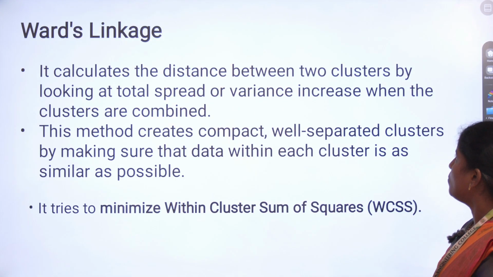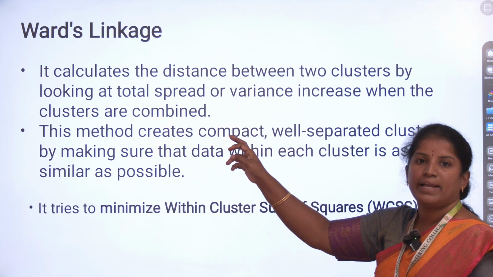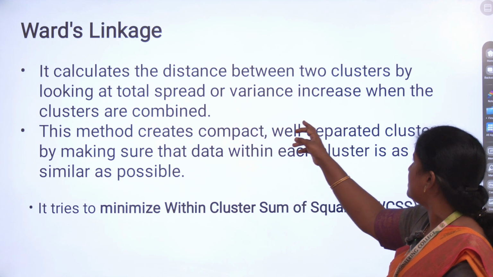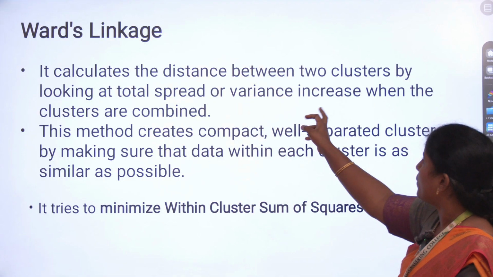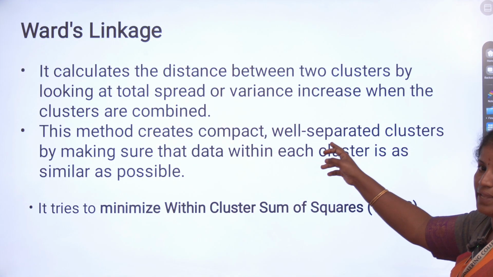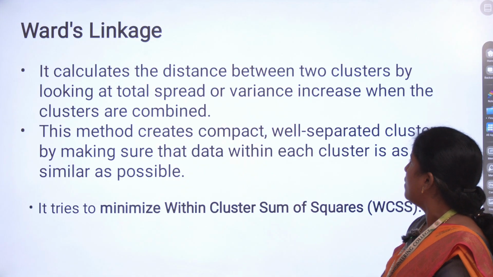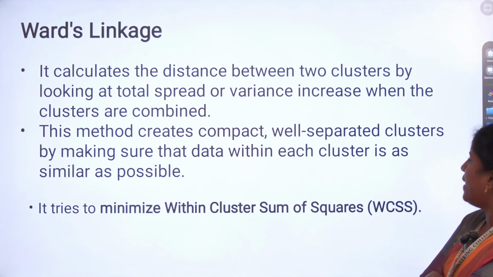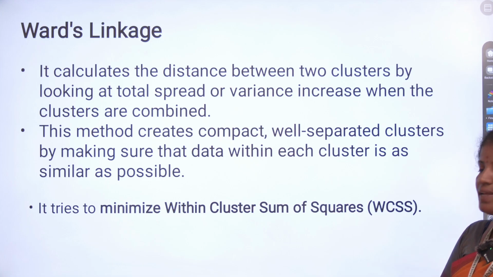Then Ward linkage. Ward linkage measures the distance between two clusters by looking at the total spread, or variance increase, when the clusters are combined. This method creates well separated clusters by making sure that data within each cluster is as similar as possible.